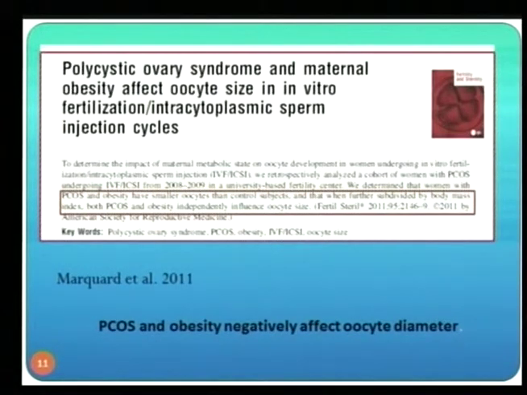In the same journal we found this paper by Marquardt, who again looked at the oocytes of PCOS women and also showed, very interestingly, that in women that are obese and PCOS, the oocyte diameter is smaller than in lean women, again independently.